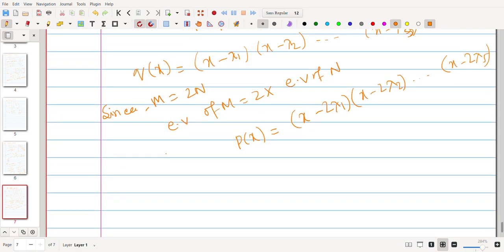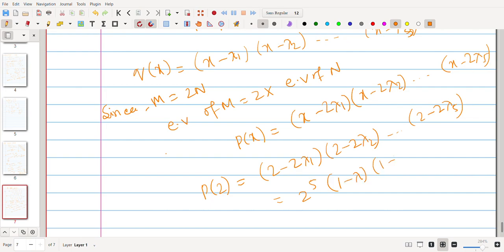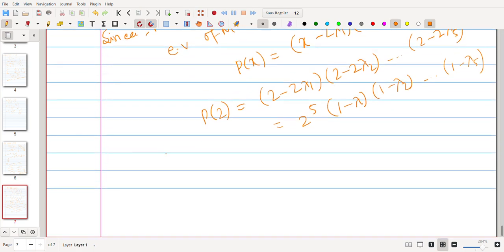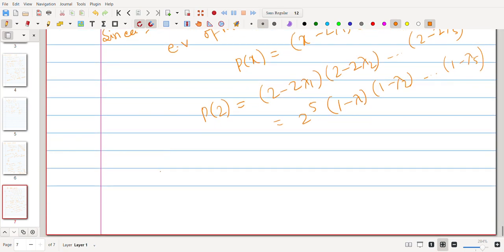Okay, now we need to find p(2), right? So p(2) is basically 2 minus 2 lambda 1, 2 minus 2 lambda 2, up to 2 minus 2 lambda 5, which is the same as 2 to the power 5 times 1 minus lambda 1, 1 minus lambda 2, up to 1 minus lambda 5. Now what is q(1)? q(1) is basically 1 minus lambda 1 times 1 minus lambda 2 times up to 1 minus lambda 5.